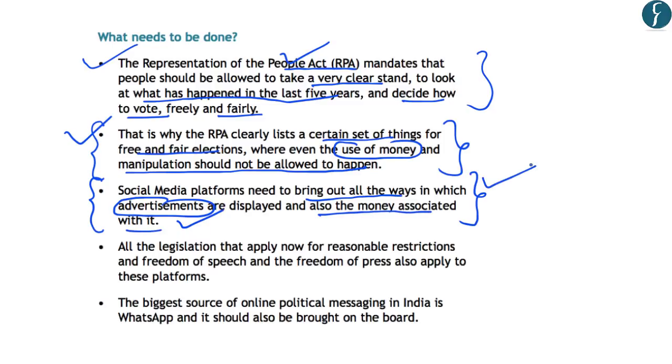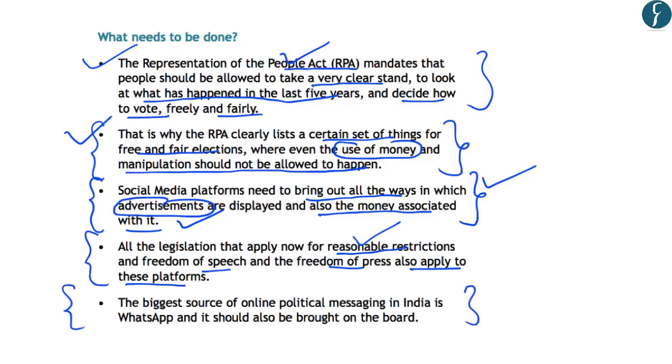So these social media platforms should disclose the algorithms being used to target people, and also how much money is being used for such political advertisements. Further, it has been argued that all those legislations which apply reasonable restrictions on freedom of speech and freedom of press should also apply to these social media platforms, especially when it comes to online political advertisements.